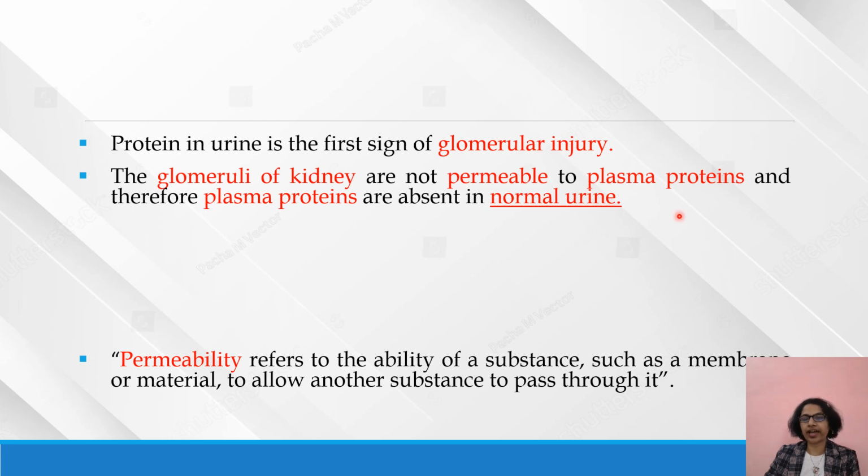If the patient does not have proteinuria, the kidney does not allow proteins to be filtered into the urine, so we cannot identify protein in the urine. So here we have to know the concept of permeability. Permeability refers to the ability of a substance, membrane or material to allow another substance to pass through it.